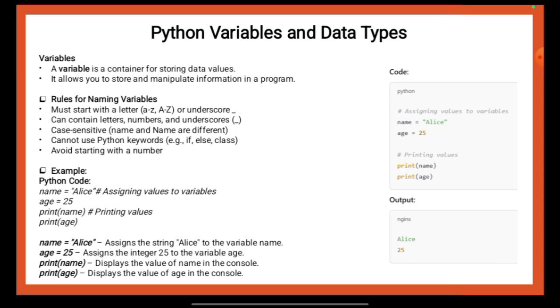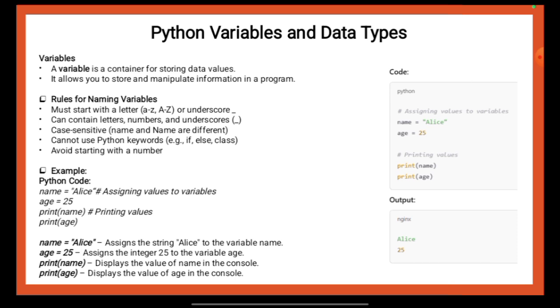Age is equals to 25. Print name, printing values. Print age. Name is equals to Alice, assigns the string Alice to the variable name. Age is equals to 25, assigns the integer 25 to the variable age. Print name displays the value of the name in the console. Print age displays the value of the age in the console.